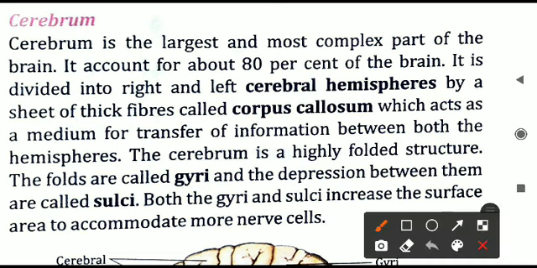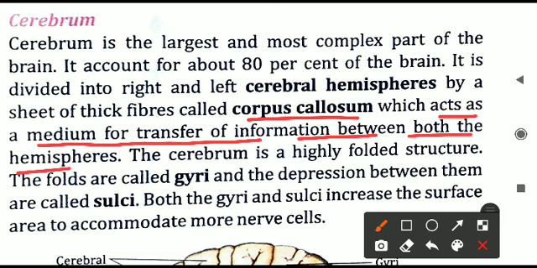This corpus callosum will act as a medium of transfer of information between both the hemispheres. Suppose some information has to go from the right hemisphere to the left cerebral hemisphere. It will go through the corpus callosum only, through the thick fibers, through the thick tissues that are present in this corpus callosum. They will allow the transfer of the information from left to right or right to left of